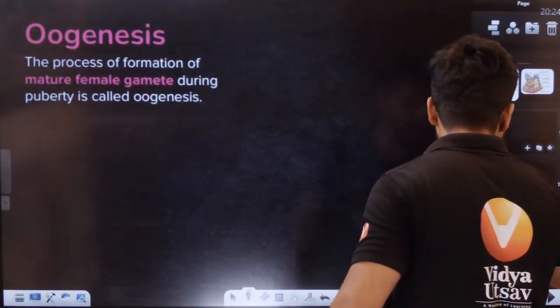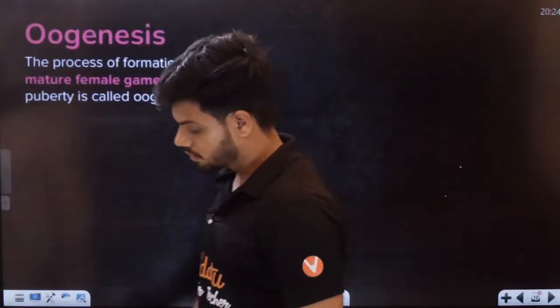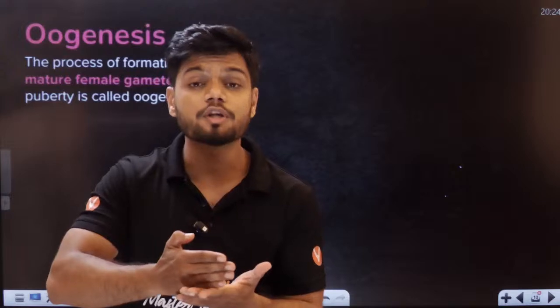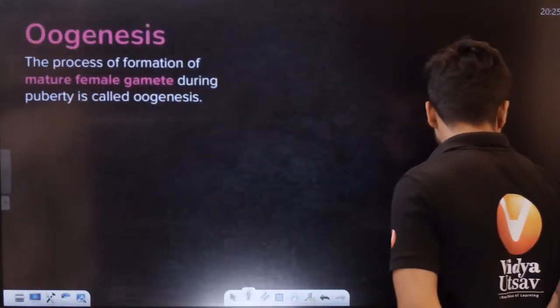First things first, I want all of you to understand when does oogenesis start? What is the starting point of oogenesis? Oogenesis starts at the embryonic stage. When all the beautiful females in the world are at the embryo stage, tiny embryo, in that stage itself, the entire oogenesis starts. So it is an embryonic event, students. Embryonic event.